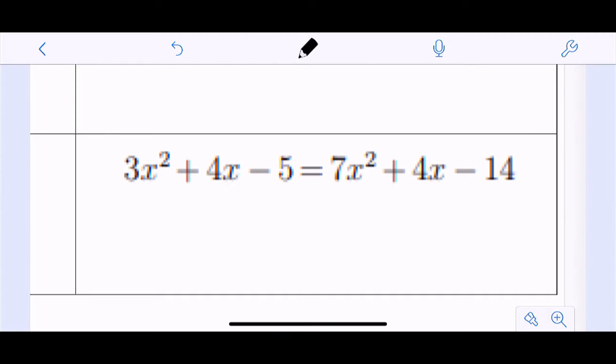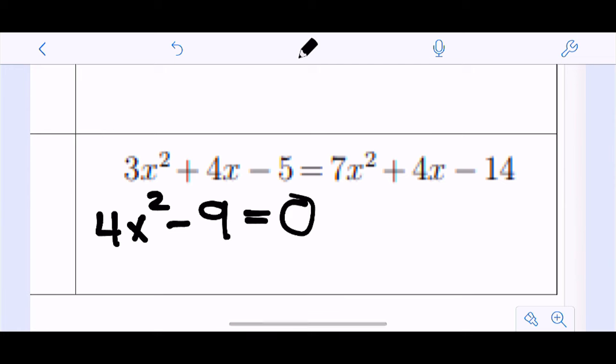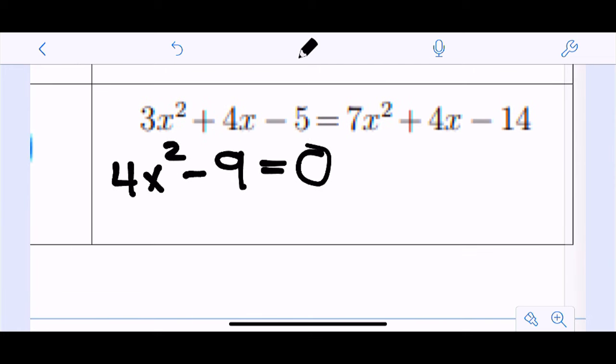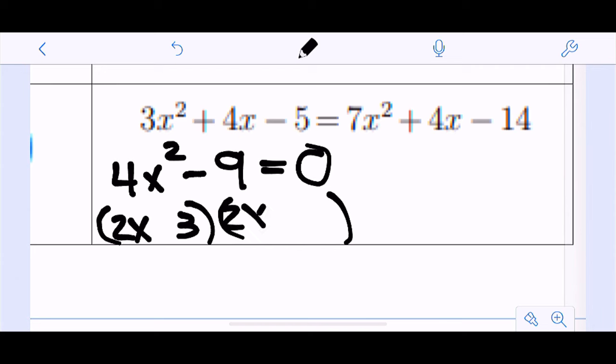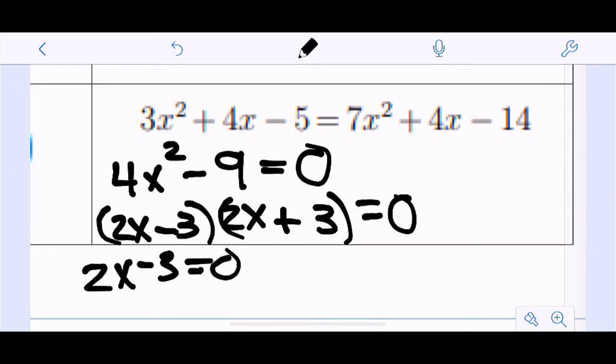So when I do that, I'm going to get 4x squared because I'm subtracting 3 from 7. 4x minus 4x is 0. And then negative 14 plus 5 would be 9. So minus 9 equals 0. And now there's no GCF, but this is a difference of squares. So this is going to be 2x and 3, 2x and 3. It still equals 0, right? With a difference of squares, you have a minus in one and a plus in the other. And then I'm setting each of these equal to 0.